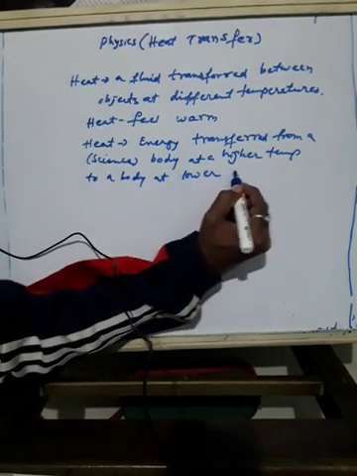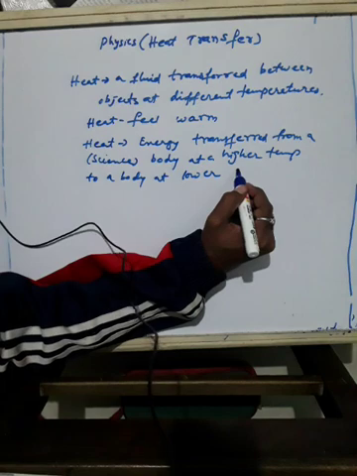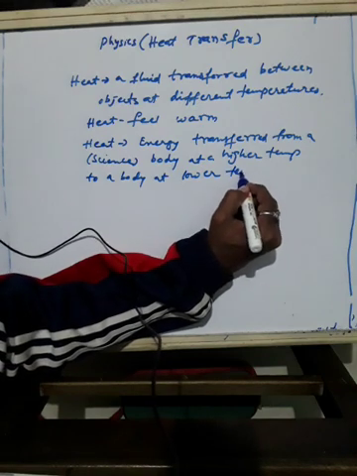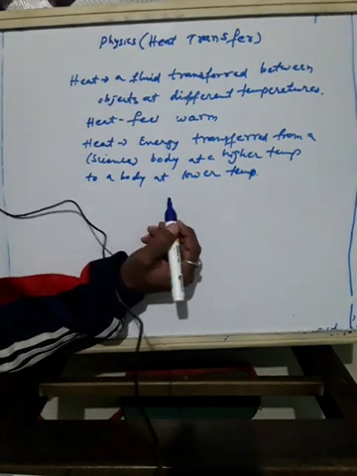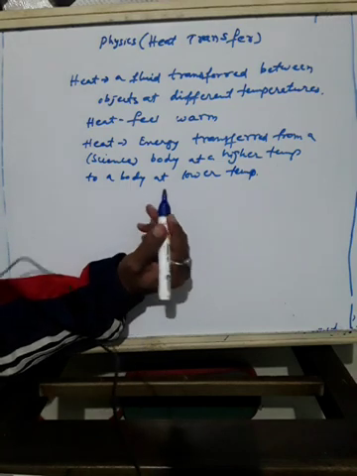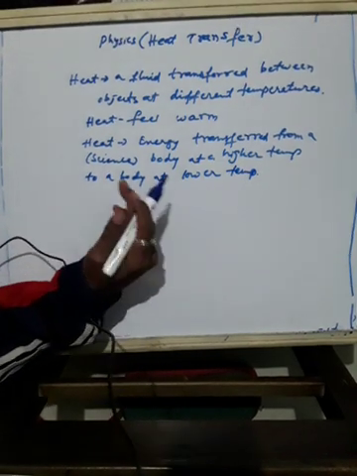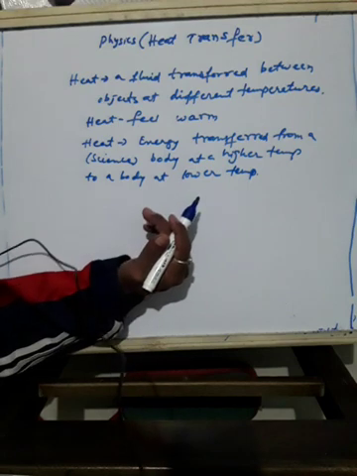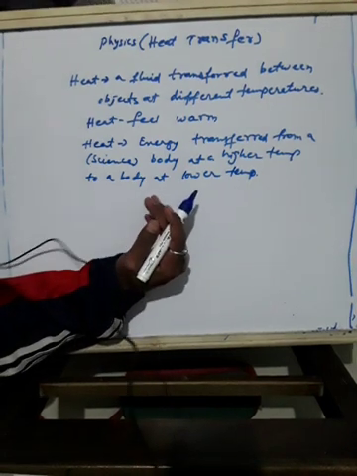This is a simple scientific definition of heat. Okay. So therefore, heat is energy in transit from a body of higher temperature to one of lower temperature. So it will transfer from a hot body to a cold body.